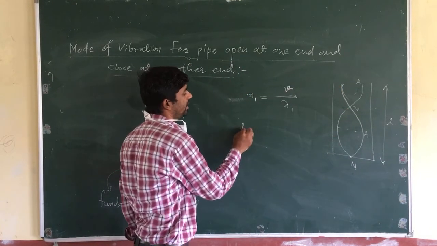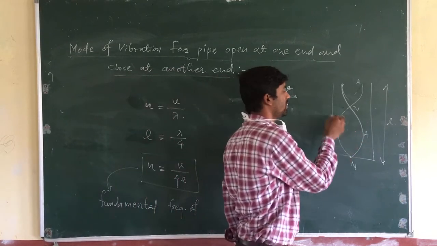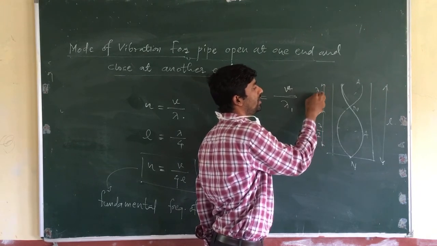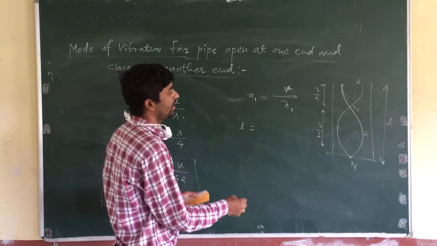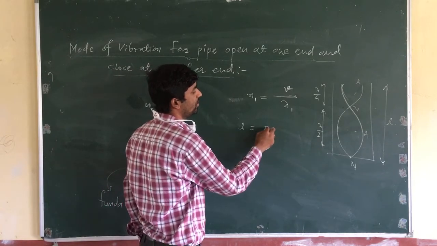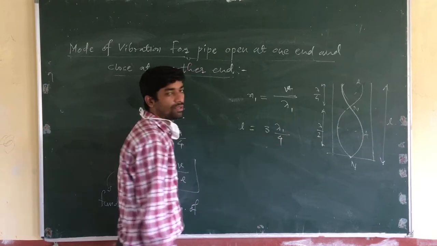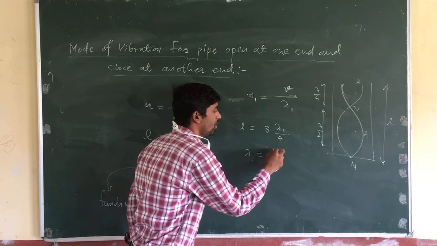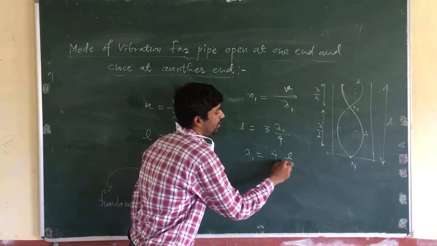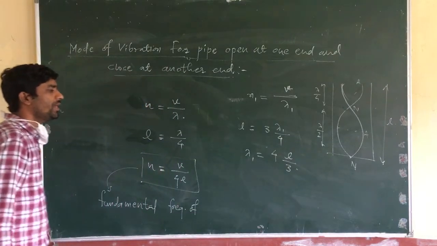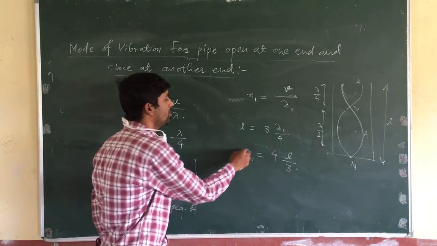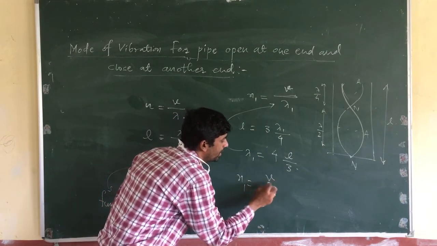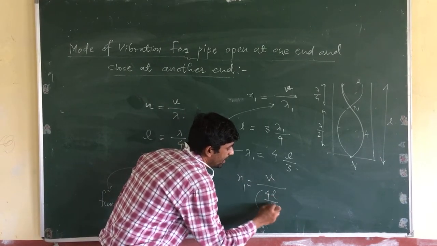What is the length of the pipe here? This value is equal to lambda by 2 and this value is equal to lambda by 4. So I can say that the length of the pipe is equal to 3 lambda 1 by 4. From this equation, lambda 1 is equal to 4L divided by 3. Substituting this lambda 1 in the equation, you will get N1 is equal to V divided by 4L by 3.